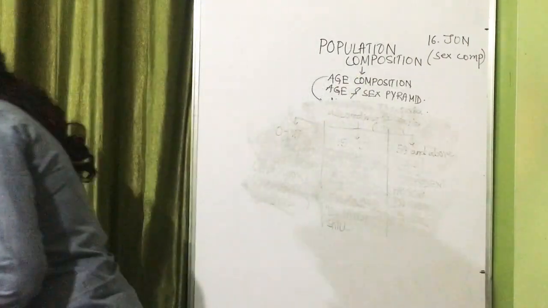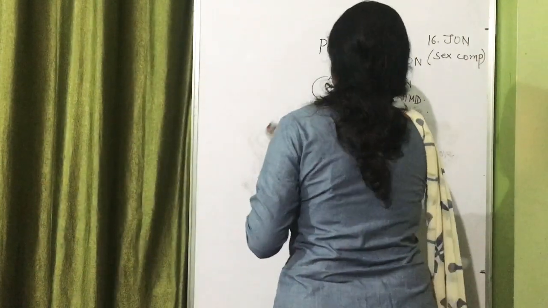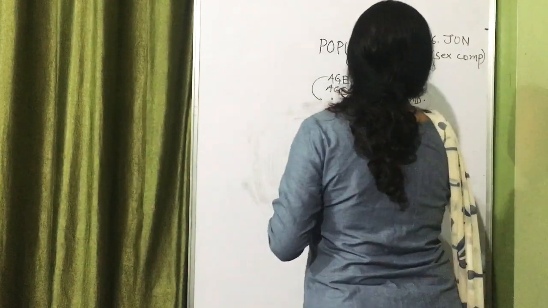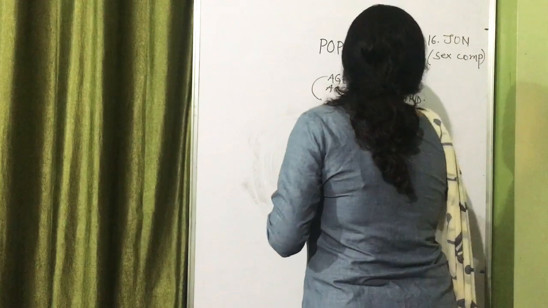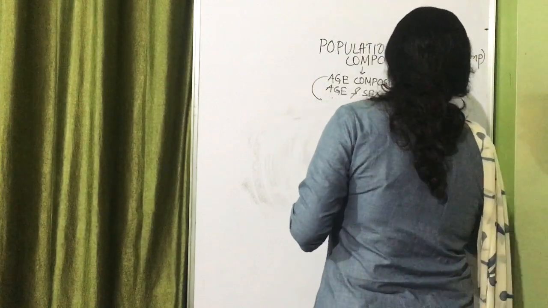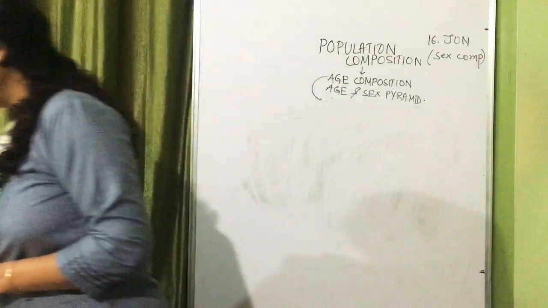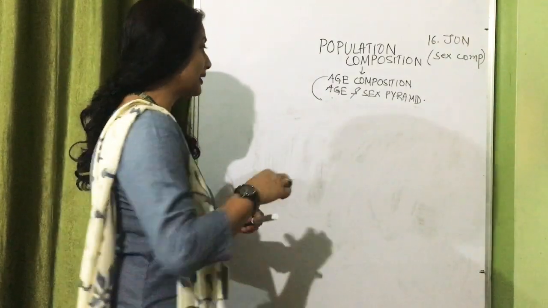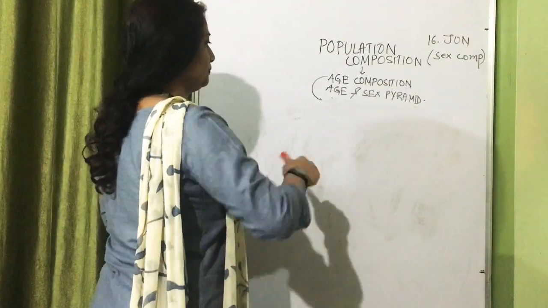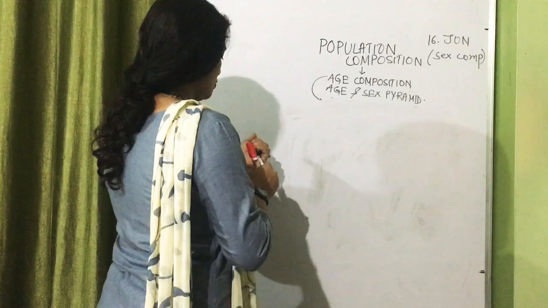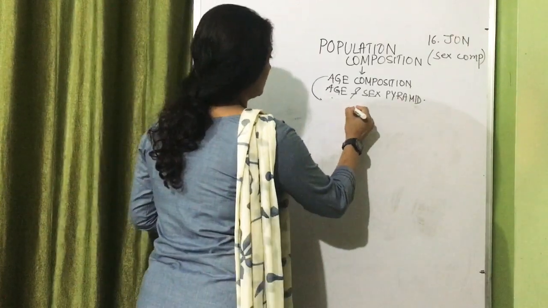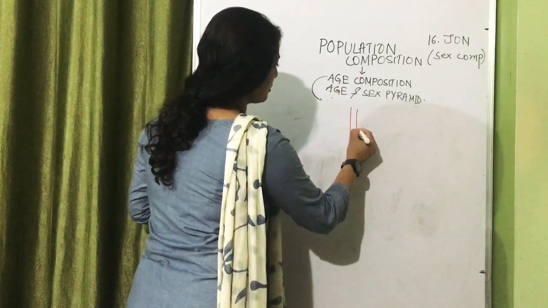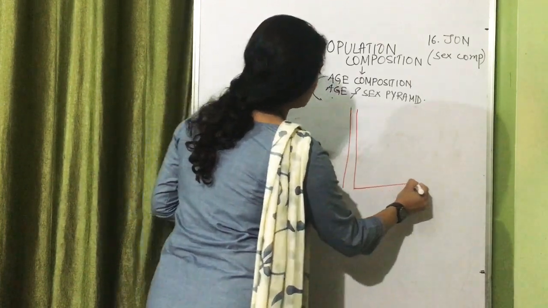Now the next one is about the age and sex pyramid. As the word pyramid, you are familiar with the word pyramid, it means it more or less looks like a pyramid. So what are the other things in that? Age and sex pyramid you will find is something like this.